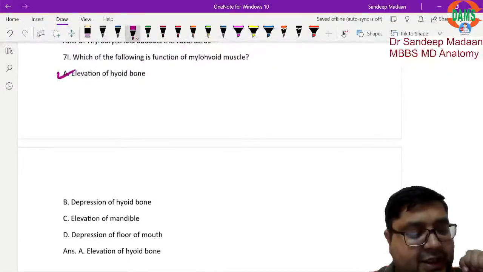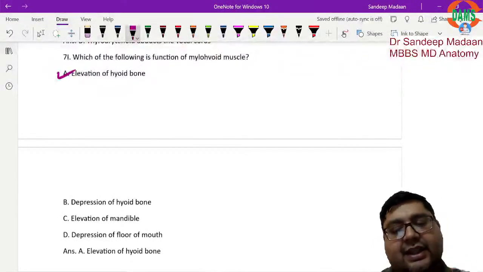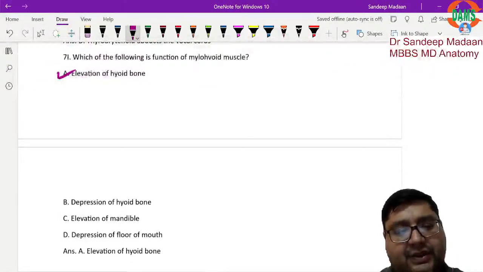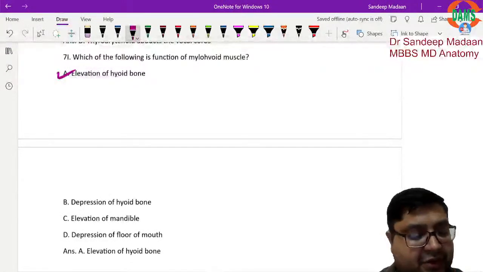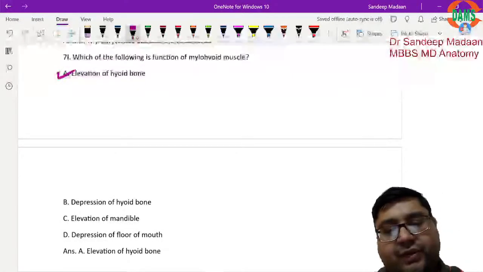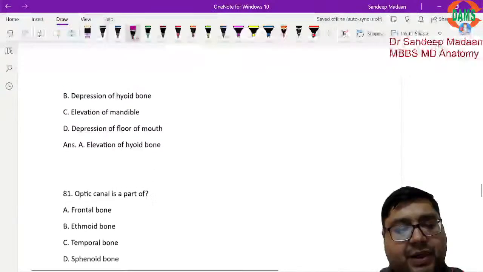Could you understand, beta? If you want, I can show you the diagram also, but I will suggest you visualize certain things on your own, right? So I hope this part is done up to this much. These questions are done. So far so good. Whatever we have done so far, is it all clear to you? Next question, optic canal is a part of.